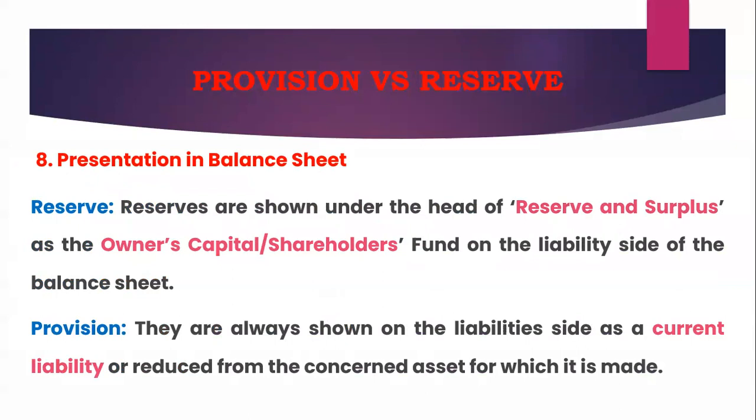So reserves we have to show on the liability side of the balance sheet, whereas provision is shown either on the liability side as a current liability, or we have to reduce it from current assets. If it is a provision for bad debts, we have to deduct it from the debtors. Similarly, provision for taxation we have to show as a current liability. Like that, we need to mention them in the balance sheet.